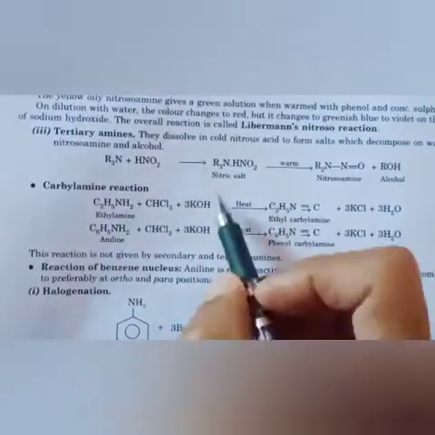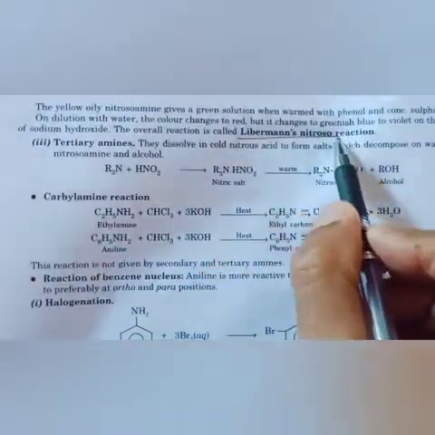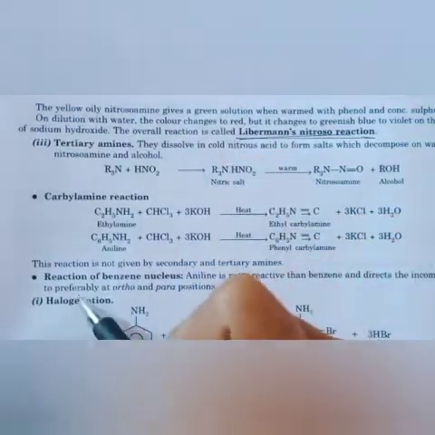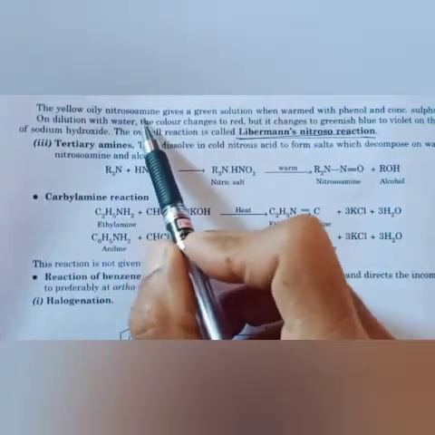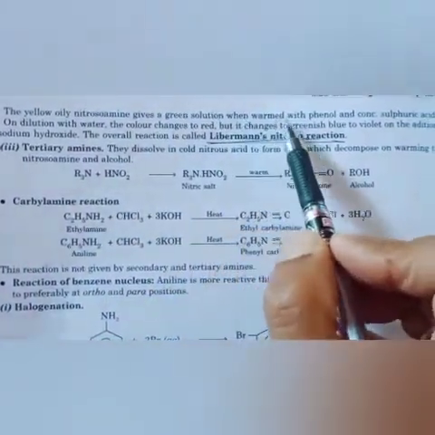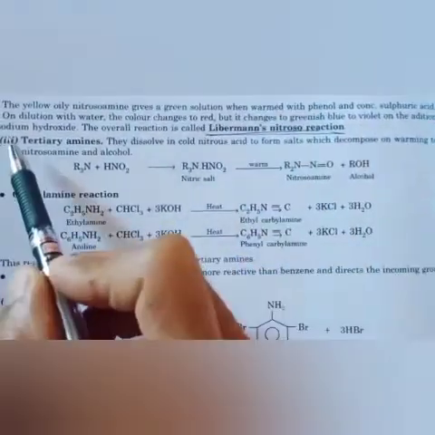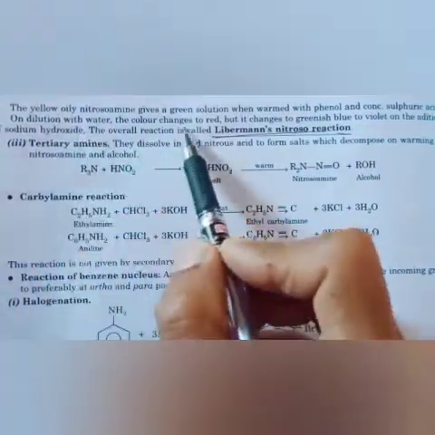Sometimes, dear student, one question they can ask is the Lieberman nitroso reaction. What do you mean by Lieberman nitroso reaction? The yellow oily nitrosamine gives a green solution when warmed with phenol and concentrated sulfuric acid. On dilution with water, the color changes to red.